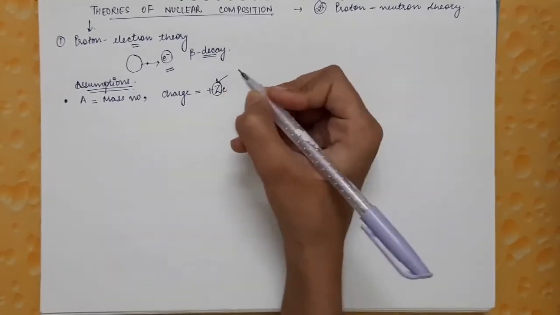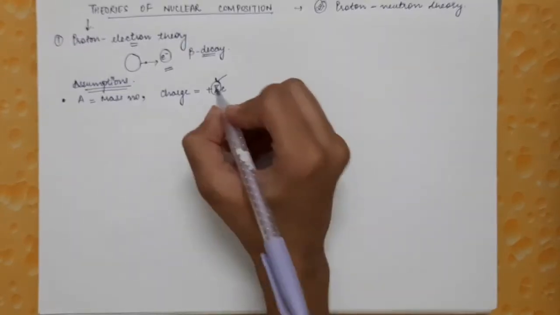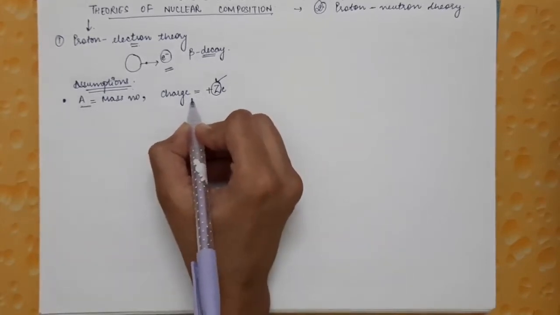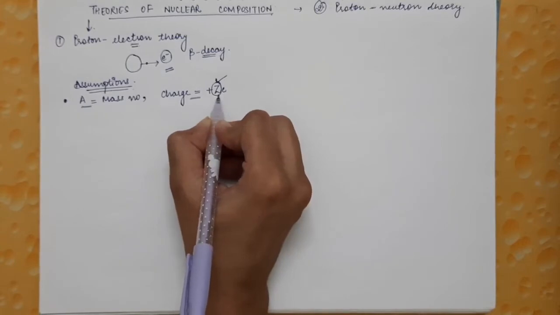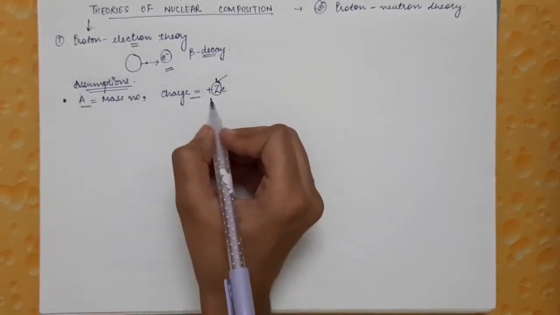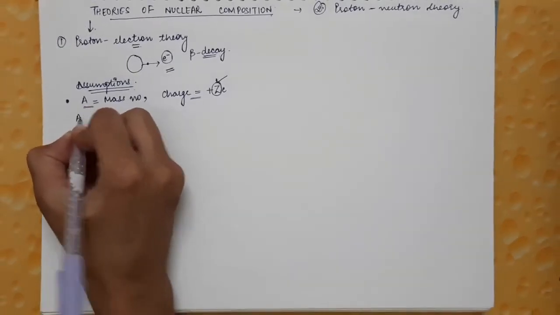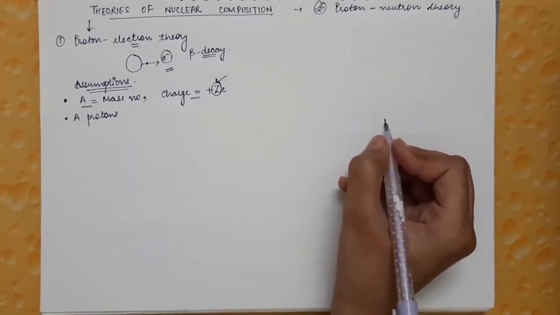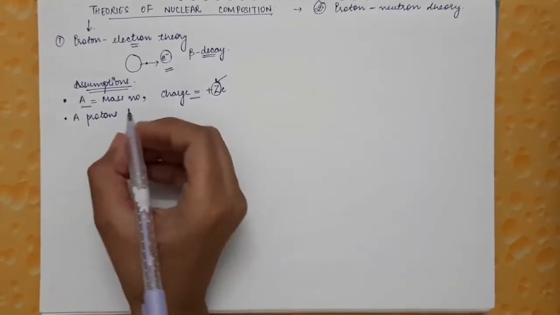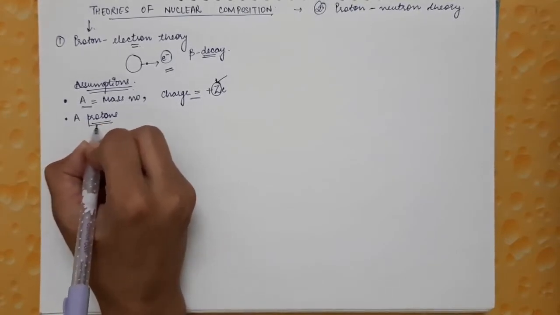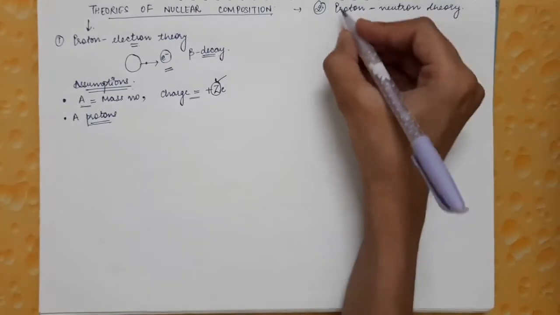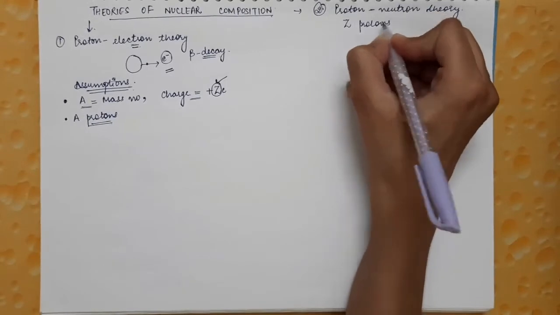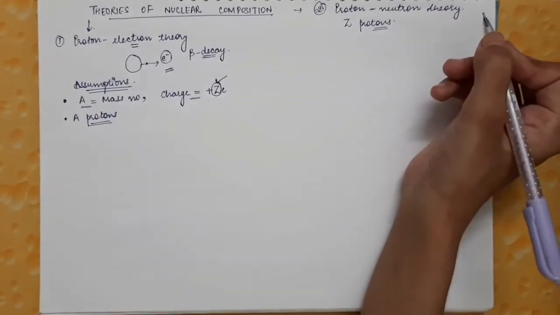It was not known till then that there are Z number of protons, but it was known that A is the mass number of the nucleus, and that the charge on the nucleus is plus Z times e. So the scientists thought that there are A number of protons in the nucleus. That is, A is the number of protons present inside the nucleus, and this is in contradiction with the proton-neutron theory, where the scientists assumed that there are Z number of protons. That part we will be covering in the proton-neutron theory.